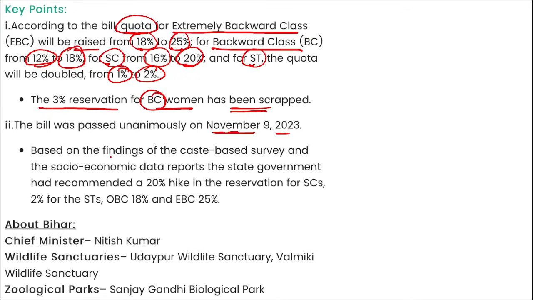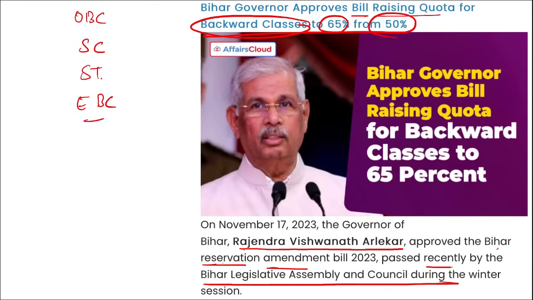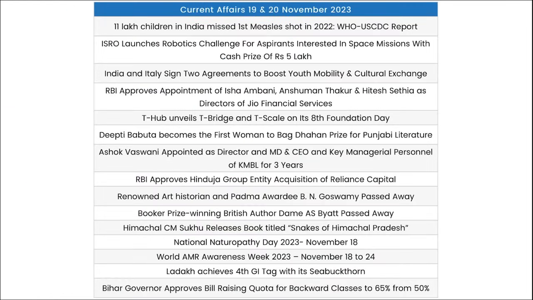2023. Correct? Based on the findings of the caste-based survey and socio-economic data, the report states that the state government has recommended a 20% hike in the reservation of scheduled caste, 2% for scheduled tribes, OBC 18%, and economically backward class by 25%. Correct? Don't get confused. Make sure to remember here that the Bihar governor has approved the bill raising the quota for backward class to 65%. That was earlier 50%, right? So that's all for the day.